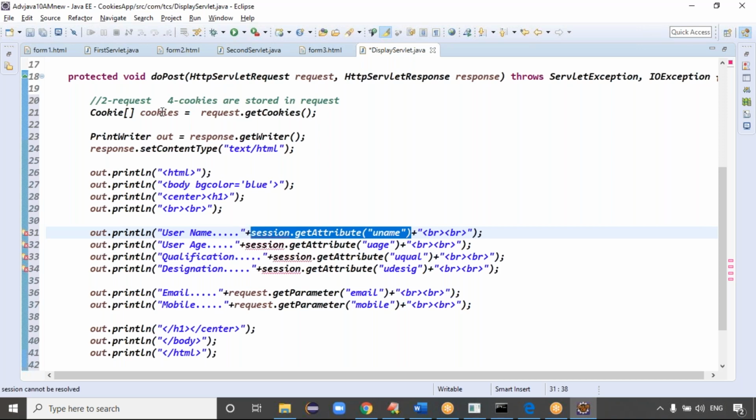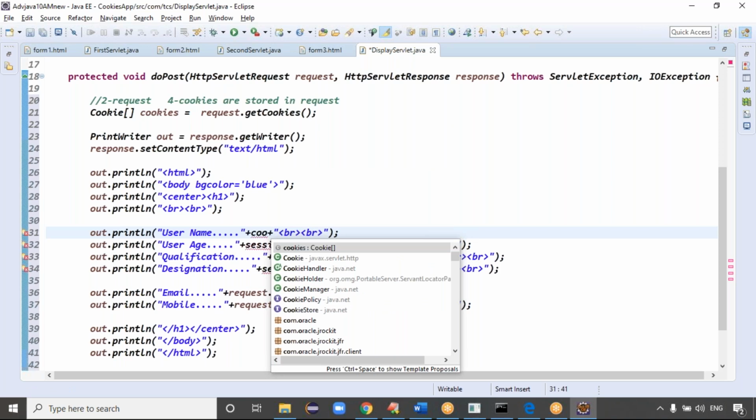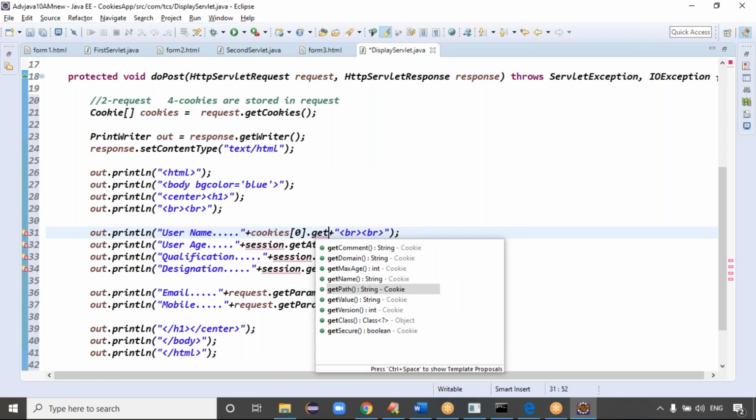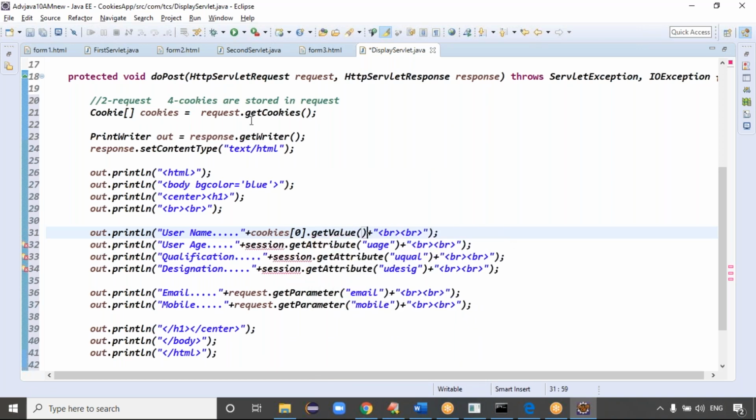So cookies is an array, right? Can I write the cookie of 0th element? The 0th element, can I use the getValue method now? 0 getValue means what? Username cookie, right? Yes or no, guys? Second one is what? 1 getValue. 1 means the first cookie, like first cookie, second cookie, and here you can go for the third cookie. So 0, 1, 2, because it's an array, right? Array contains indexing like 0, 1, 2, 3, like this. These 4 details I'm getting from the cookie array.